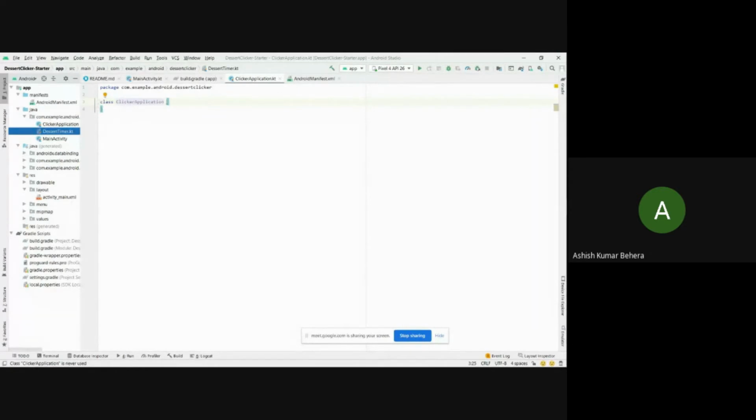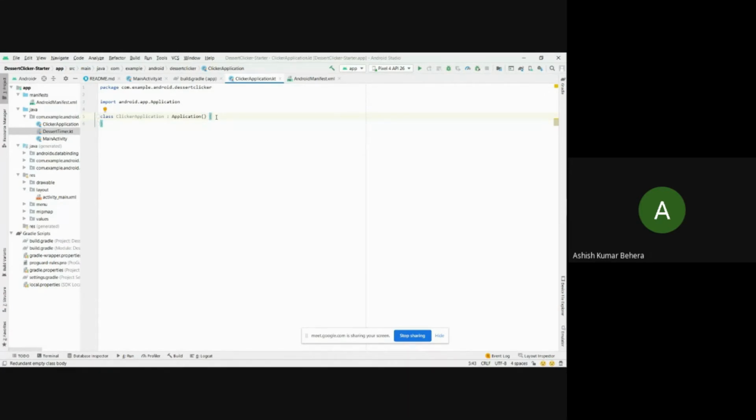Now, in order to implement this Timber library, we need to make our class a subclass of Application, so I am adding this application subclass to this class. We need to import it. Okay, after importing, all kinds of errors are vanished.